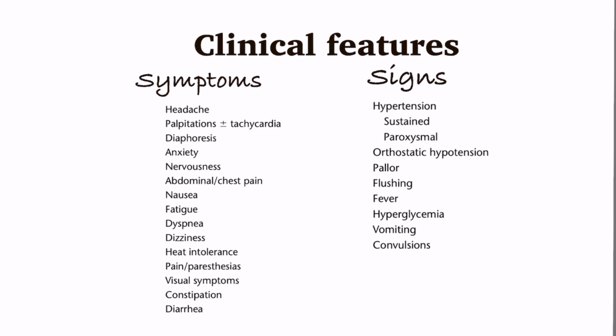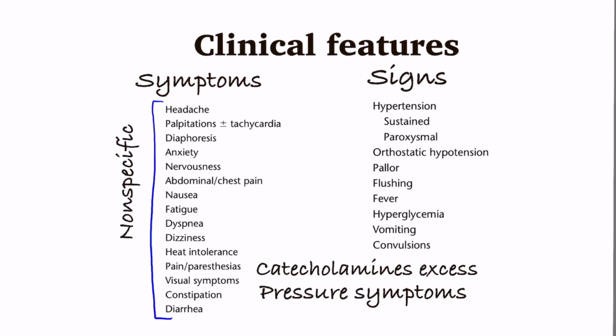There is a long list of symptoms and signs, but none specifically for pheochromocytoma. Hence this tumor is often missed. Clinical features are either due to catecholamine excess if it is secreting them, or pressure symptoms in non-secreting tumor. Since clinical feature mimics many disease, hence this tumor is also known as great mimic. The secret to successfully diagnosing pheochromocytoma is to first think of it.